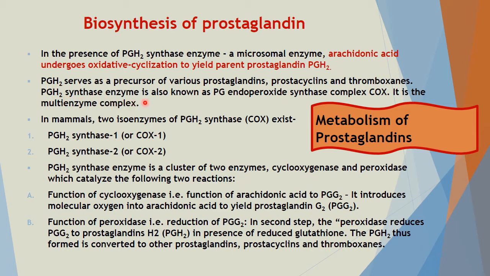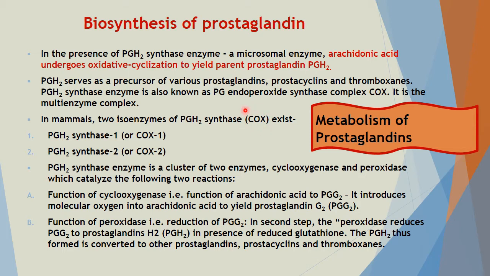This PGH2 synthase enzyme is also known as PG endoperoxide synthase complex. It is a multi-enzyme complex. In mammals, two forms of PGH2 synthase exist, that is PGH2 synthase 1 and PGH2 synthase 2. PGH2 synthase is a cluster of two enzymes, that is cyclooxygenase and peroxidase, which catalyze two reactions.